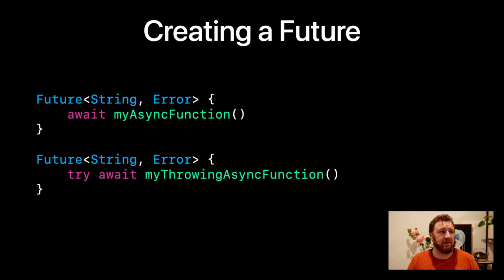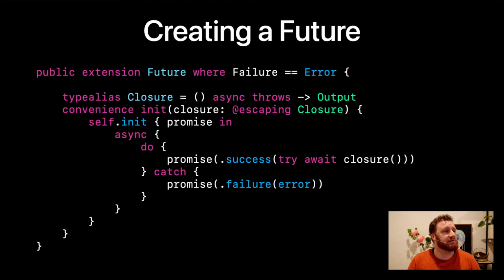So this was the goal that I started with. Basically what I was trying to build was a feature that takes an asynchronous closure and then emits the result. Seems like it shouldn't be too difficult, and it turns out it actually wasn't. So this is literally all we needed to do for that. We define the async throws closure that we accept as the input parameter. We do our normal Future init, where we get the promise in.